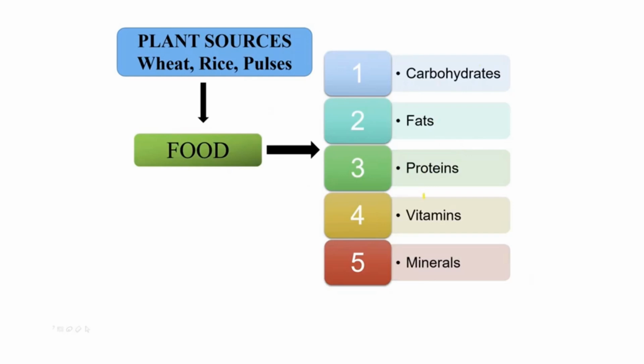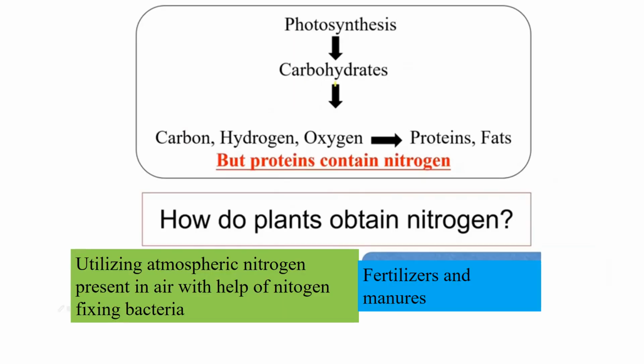As we have already learned in the previous class, the product of photosynthesis is carbohydrate in the form of glucose or sugar. This carbohydrate is made up of carbon, hydrogen and oxygen, and is used to make proteins and fats.